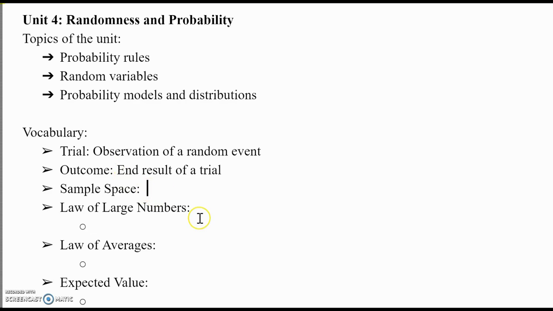Sample space. Sample space is the collection of all possible outcomes of a trial. So if I flip the coin twice, the possible sample space is two heads, a heads and a tails, a tails and a heads, and then two tails.